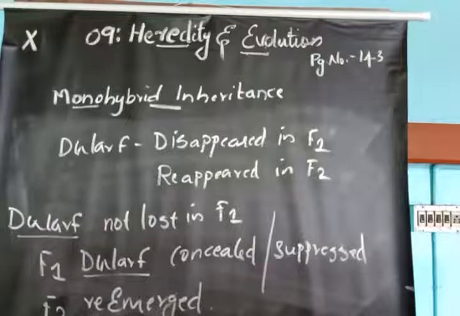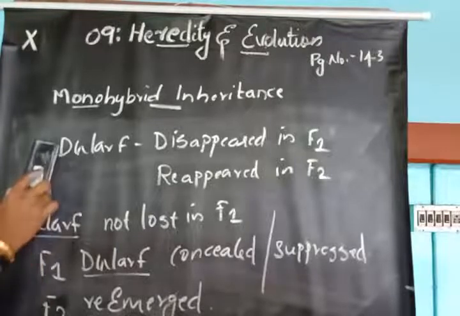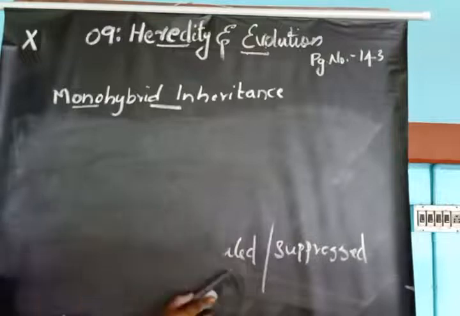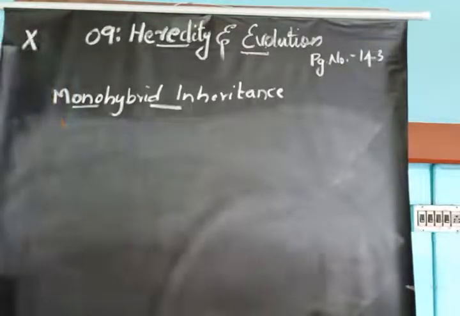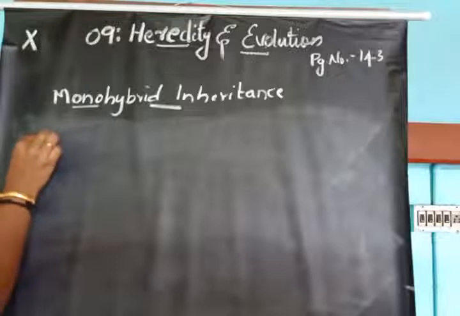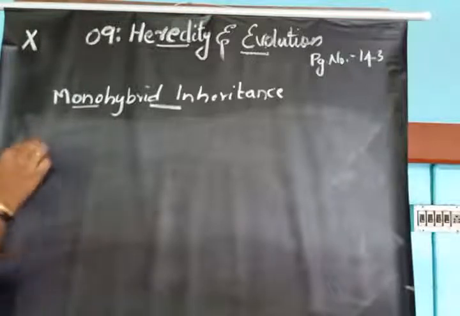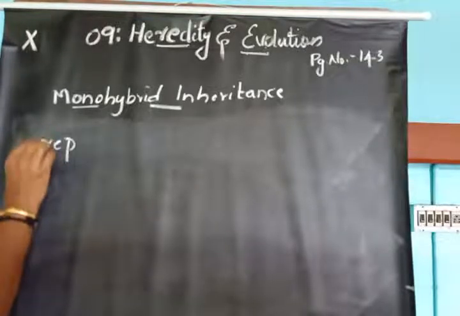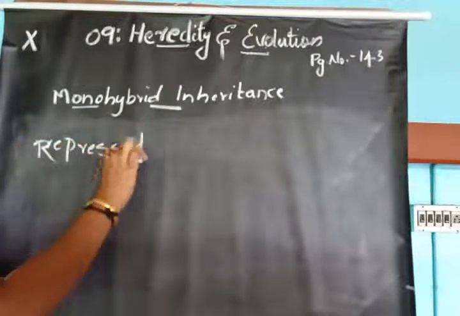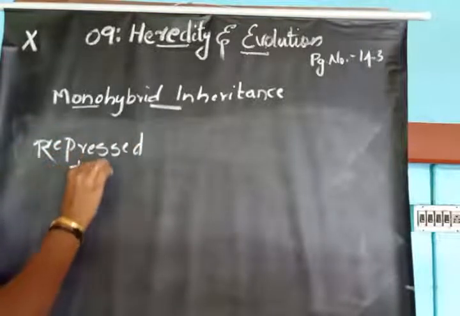So what Mendel did is, Mendel called the suppressed or repressed character a recessive trait.